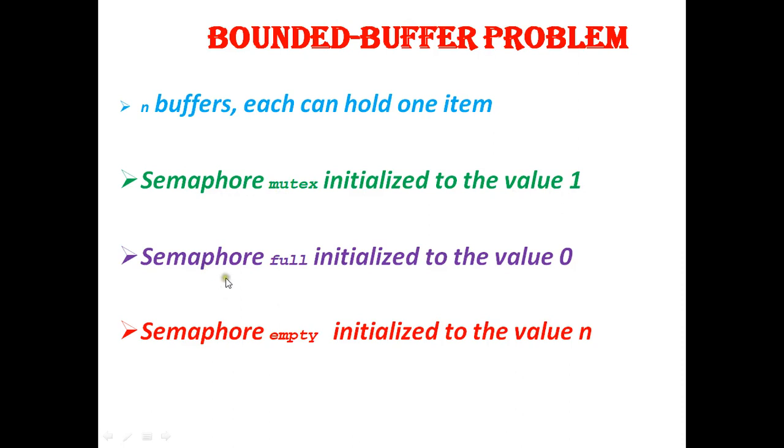Next, the other two semaphores, that is semaphore full and semaphore empty, are used to count the number of empty and full buffers. Semaphore full is initialized to 0 and semaphore empty is initialized to value n, that is n number of buffers in the given problem.